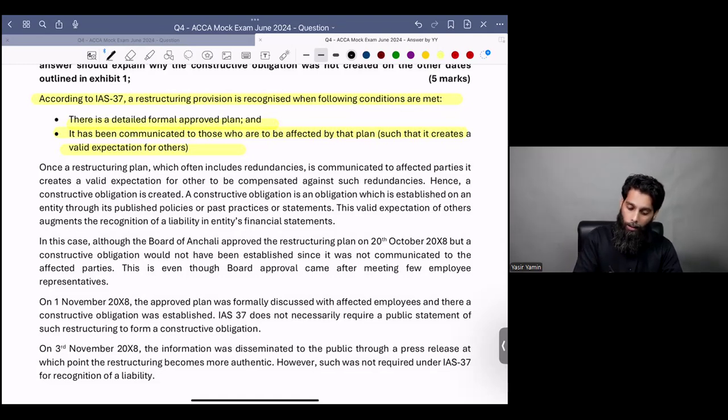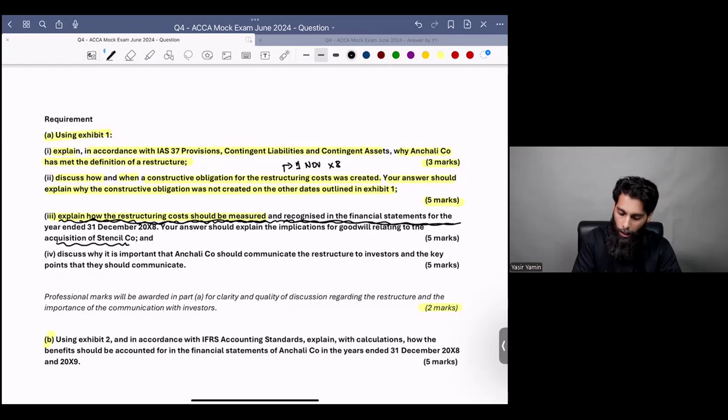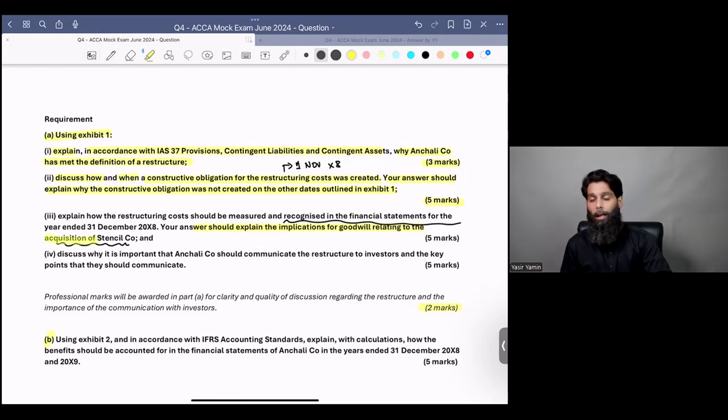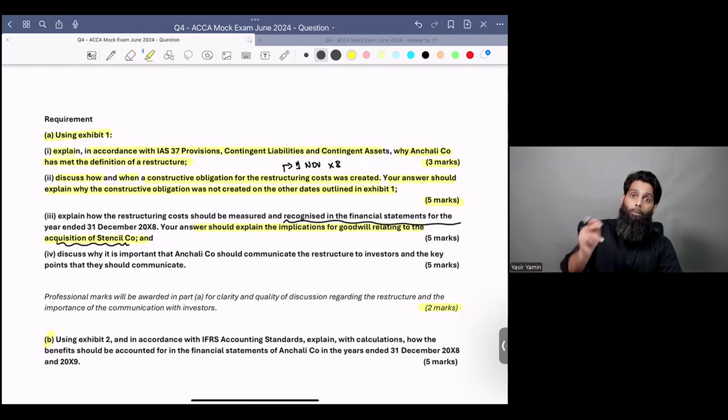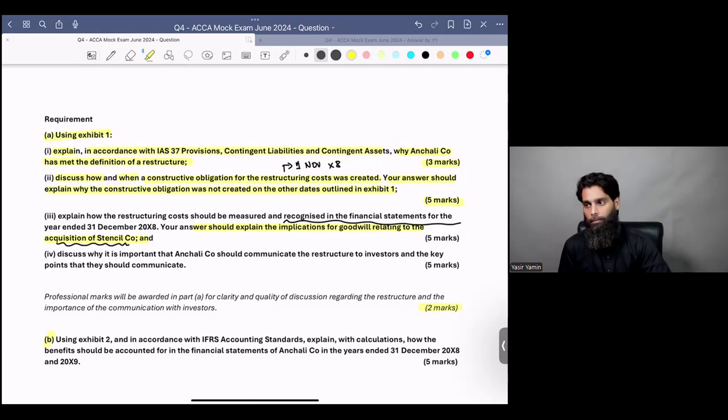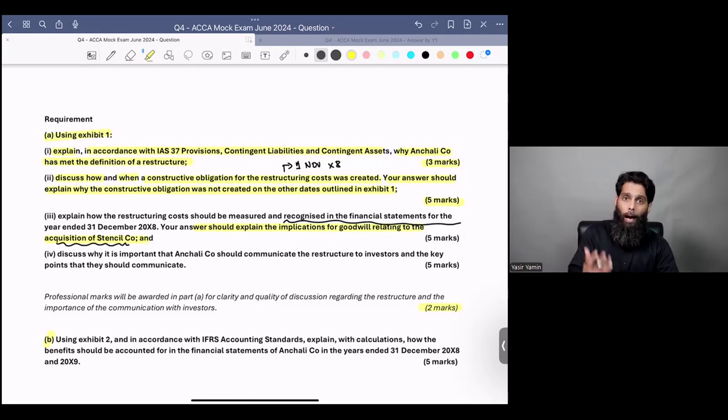So can you discuss how the restructuring cost should be measured and what should be made part of the restructuring provision? Yes or no? And can you explain the implications for goodwill relating to the acquisition of Stencil company and what Anchali company was proposing? What would happen to goodwill if we applied what Anchali company was saying? Can you guys do this? Yes or no? Based on the learnings that you have done up till now, based on the skill that you have had while studying for SBR with me, do you think you can answer this kind of a question? Be honest about it.